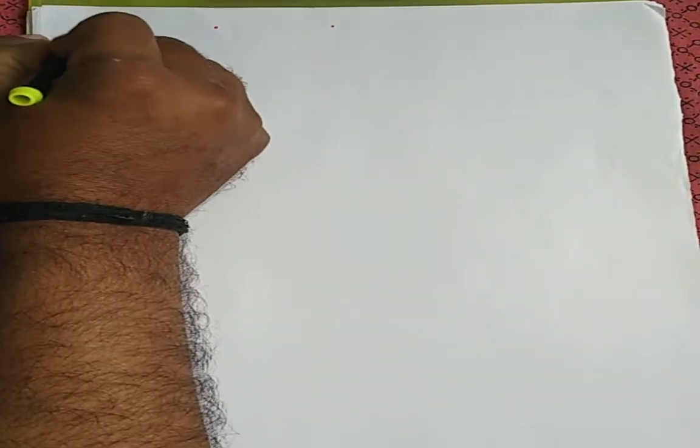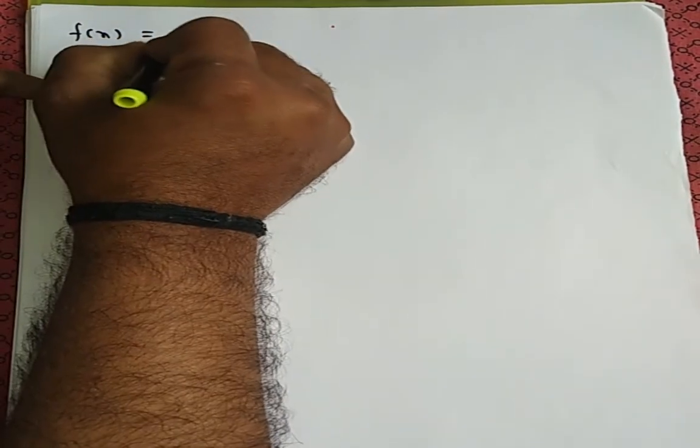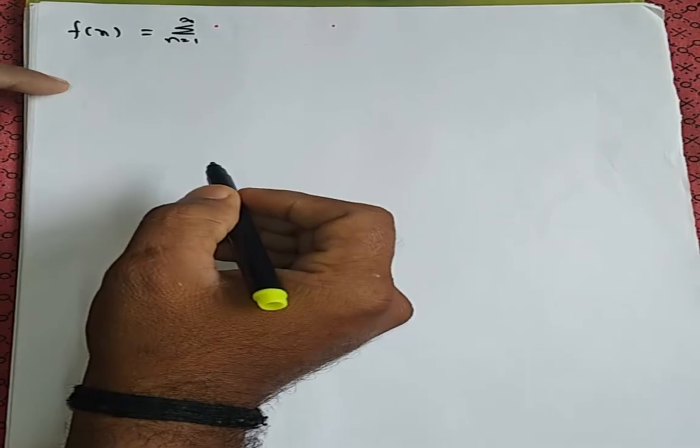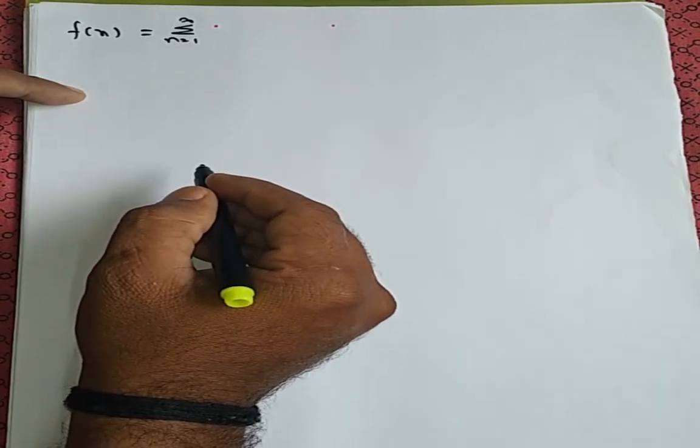So therefore, the required half range sine Fourier series is f of x is equal to summation n from 1 to infinity, that is bn.